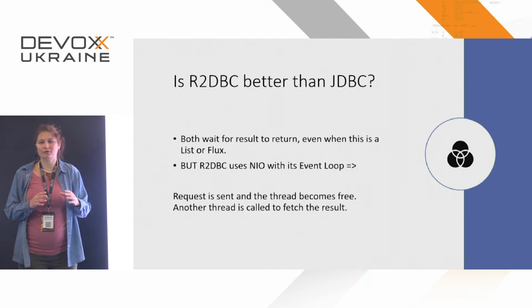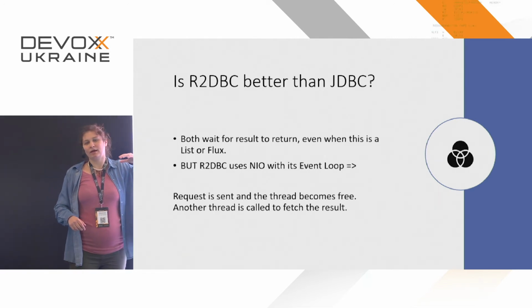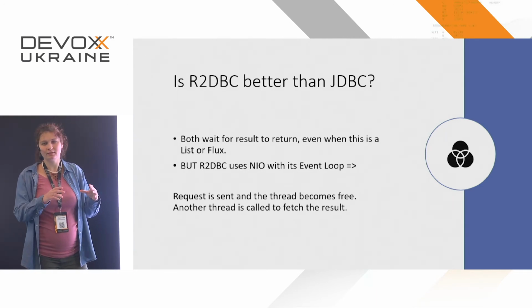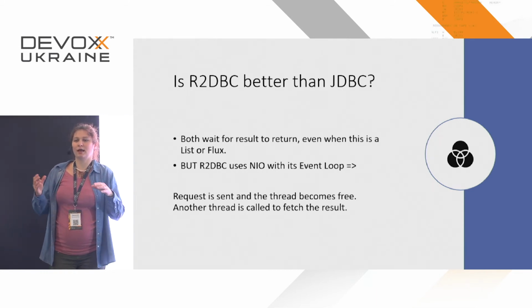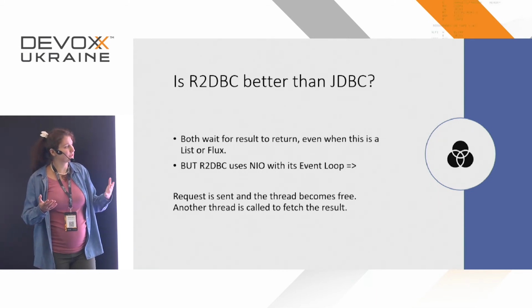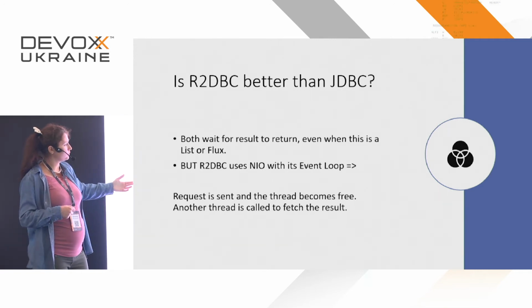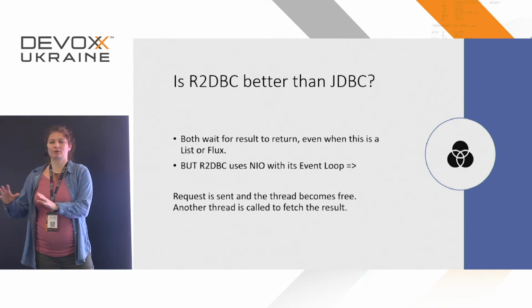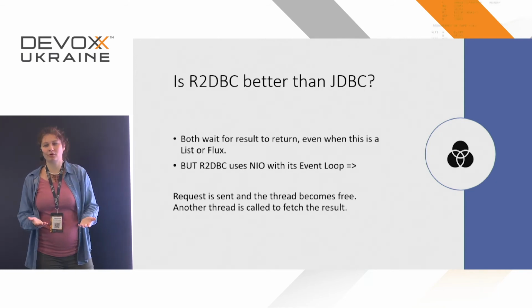The main difference between using JDBC and R2dbc is that JDBC holds the thread until the result is returned, and then it passes the result further. But when it comes to R2dbc, the thread comes, it gives a request, then it leaves, and it is able to accept another request.